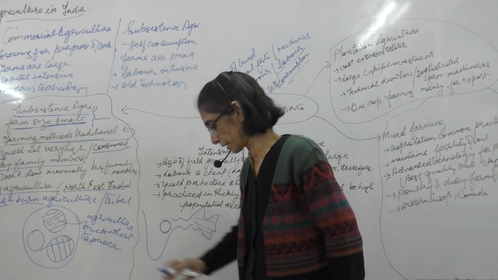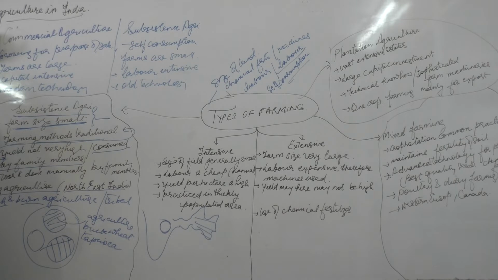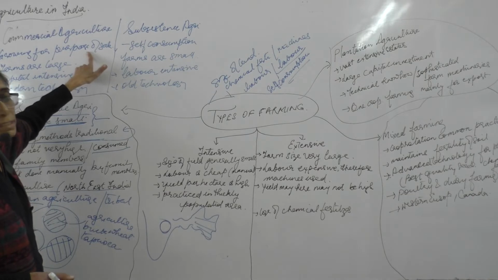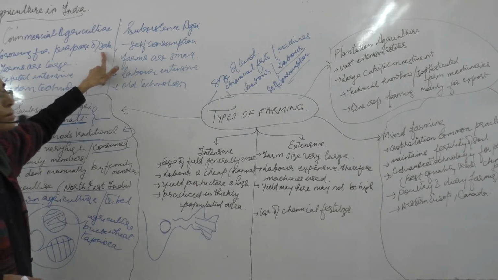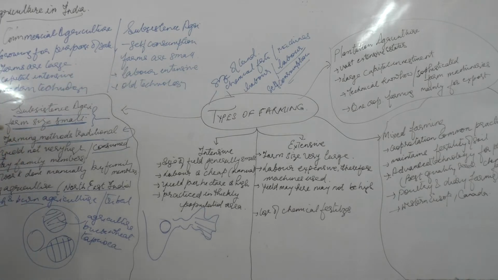Other than this subsistence agriculture, there is commercial agriculture. When we say commercial agriculture, we are saying the purpose of agriculture here is growing for the purpose of sale. Whatever is being produced, a part of it may be kept for self-consumption, but the main idea is that they are going to sell the produce. Whatever food grain or product they produce, they produce it for the purpose of sale. When you are doing it for the purpose of sale, the farm size is large. It is not a very small farm size.